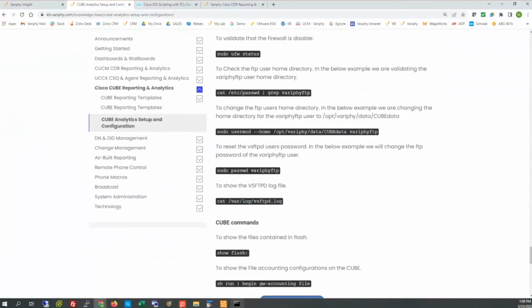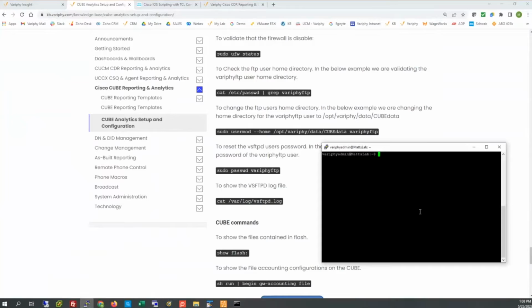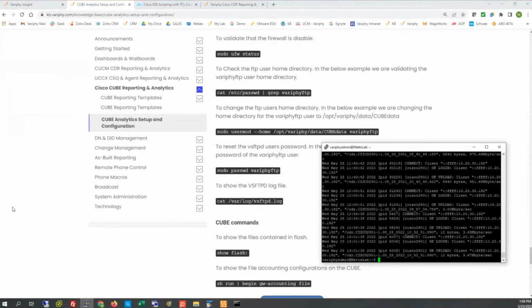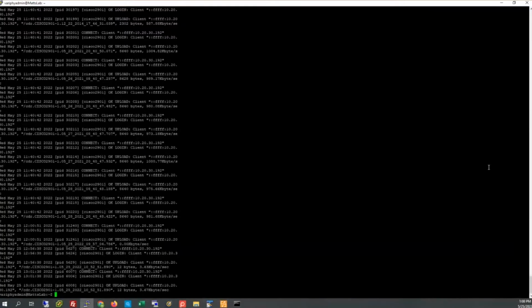I can run those from the command line real briefly, or I can download it from the FTP client if needed. I'm losing my PuTTY. Here it is. Okay, so let's just jump down in there real briefly. Say sudo cat var log vsftpd. Okay, so now we can take a look at the most recent logs that we have for the FTP server here.